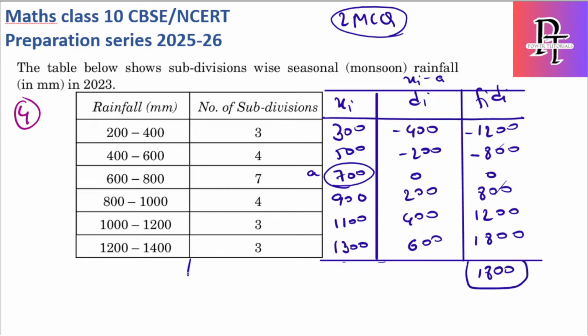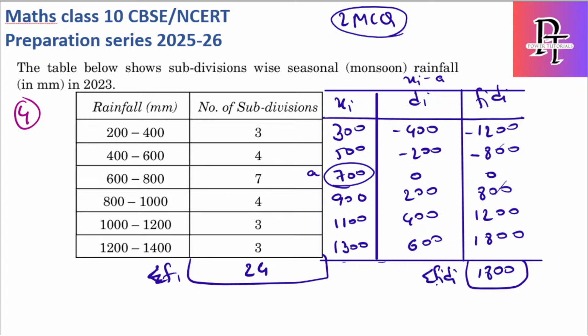What about sigma fi? We need to add this. 3 plus 4 is 7, 7 plus 7 is 14, 14 plus 4 is 18, 18 plus 3 is 21, 21 plus 3 is 24. Okay, so we have the sigma fi value and the sigma fi dA value.